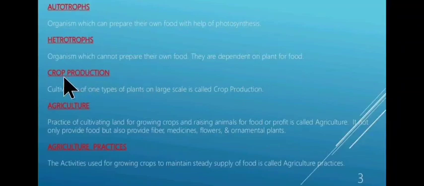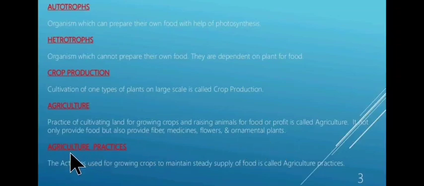Now, next is crop production. Cultivation of one type of plant on large scale is called crop production. Next is agriculture. The practice of cultivating land for growing crops and raising animals for food or profit is called agriculture, and it not only provides food but also provides fiber, medicines, flowers and ornamental plants.